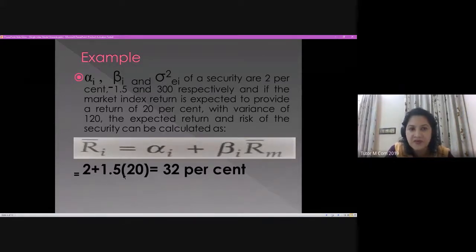So 1.5 into 20%, which is the market index return, is equal to 32%. Right, so this is a component which is exclusive to this particular security, and this is common to all the securities.